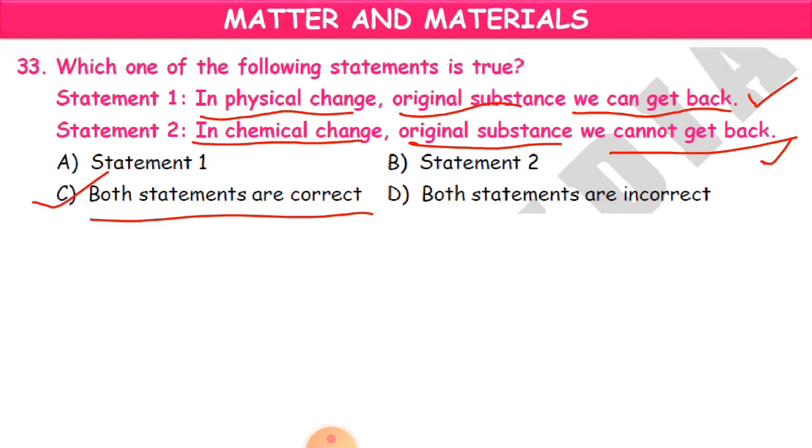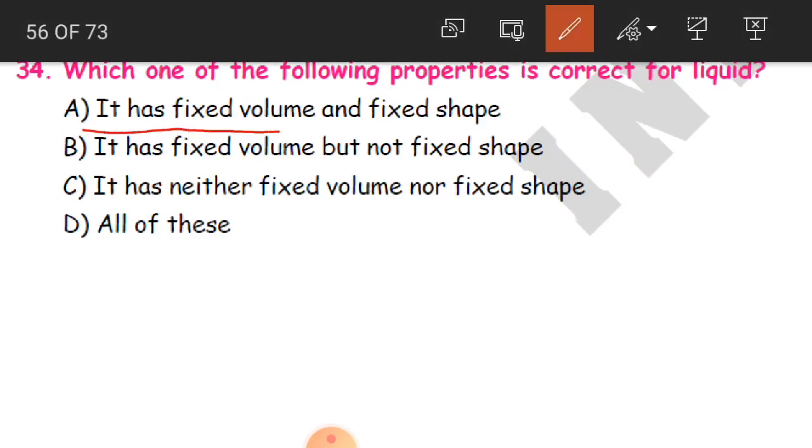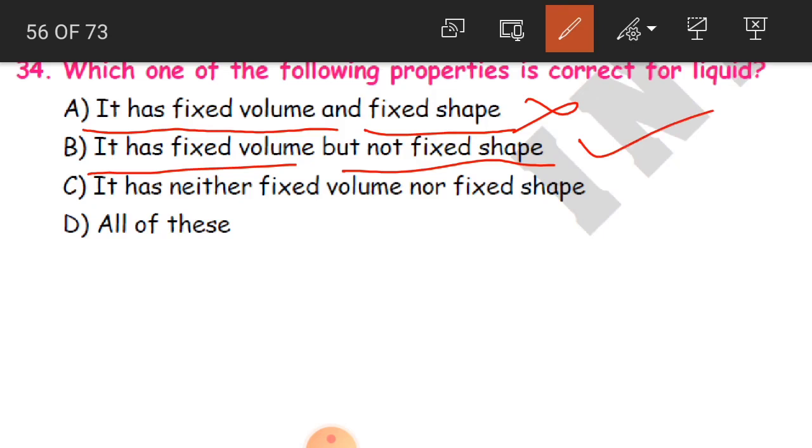Clear, children? Now, 34th question. Which one of the following properties is correct for liquid? It has a fixed volume and fixed shape? No, this is wrong. It has fixed volume but not fixed shape? Yes, this is correct. When you measure 1 liter of water and put it in a container, the volume is 1 liter.